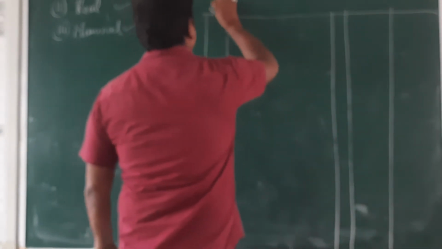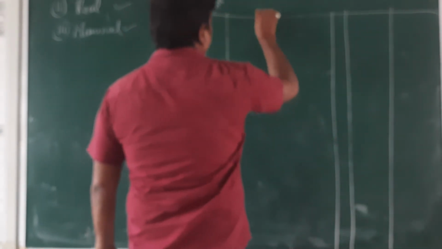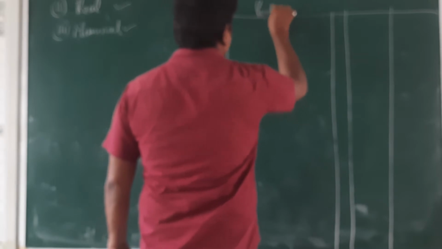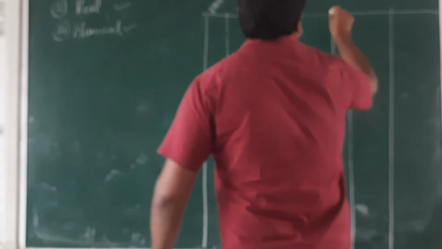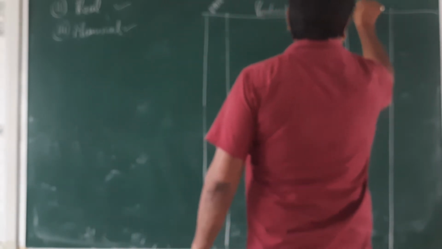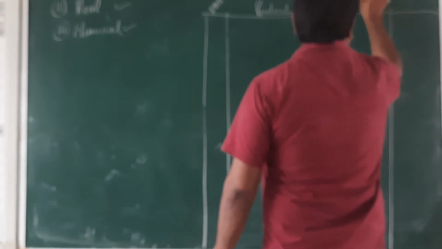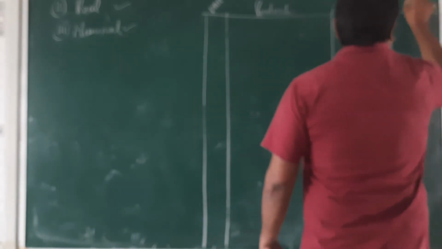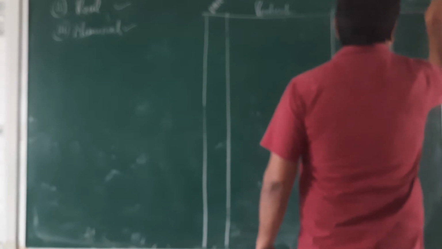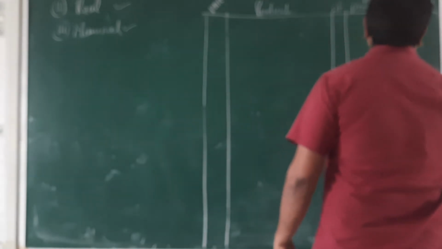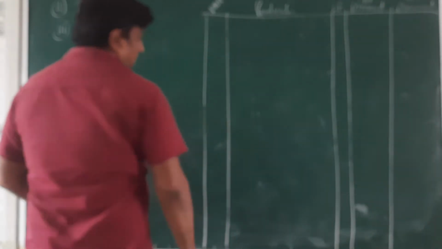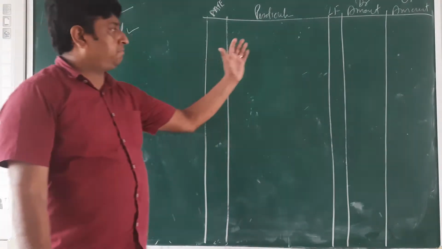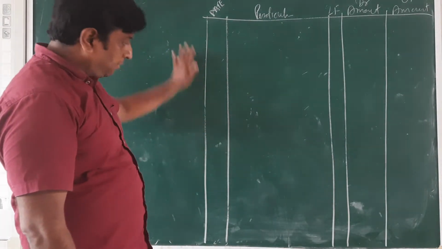It's a date, particular, LF, amount: a debit amount and a credit amount. Now I'm going to explain all the parts of this journal.